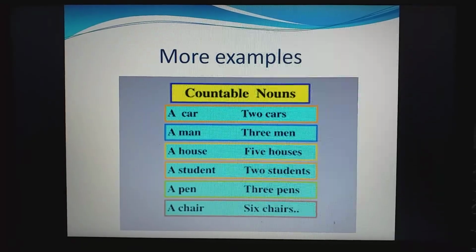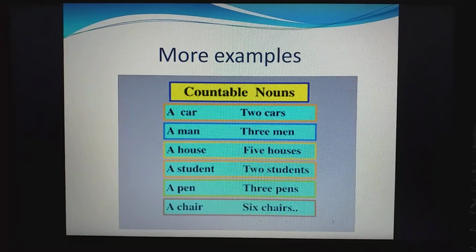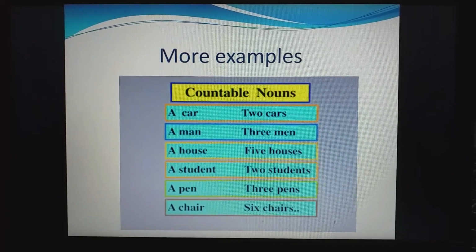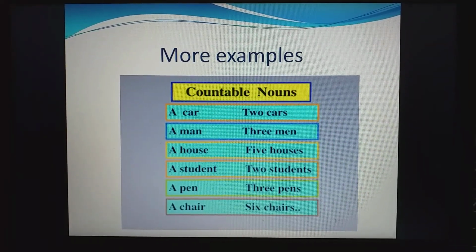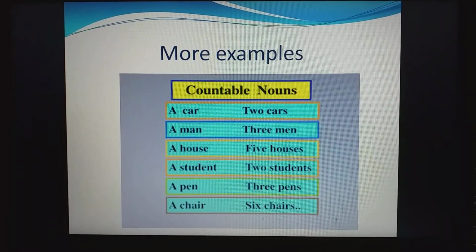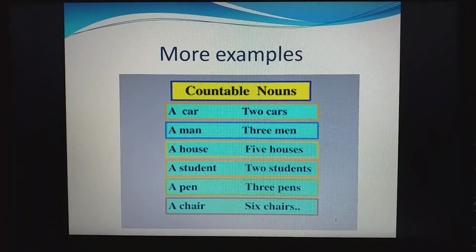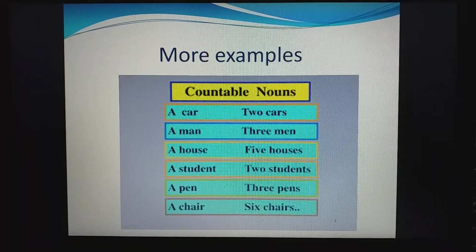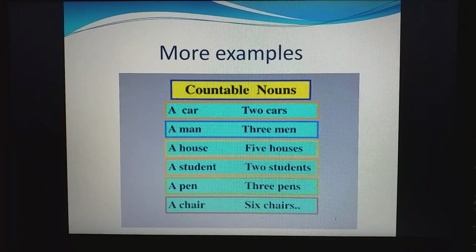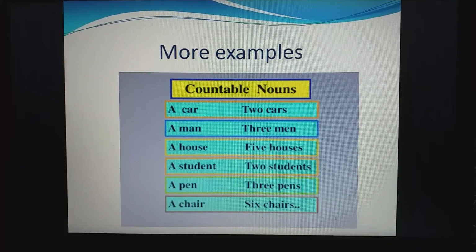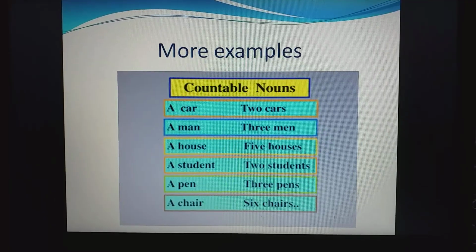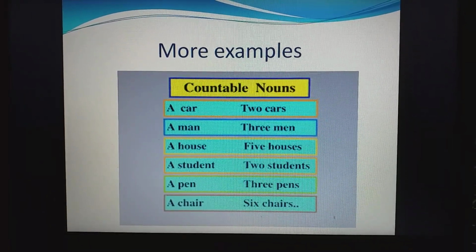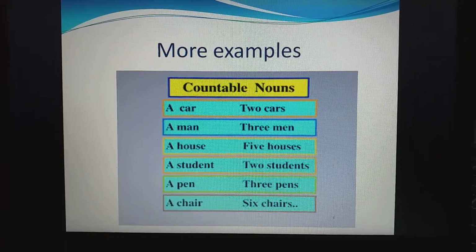A student. How many students are in your class? You can count students? Yes, of course we can count. So student is also a countable noun. Clear? Pen. How many pens do you have in your geometry box? 2 pens? 3 pens? Yes, you can count easily. Very good. So pen is also a countable noun. Next, a chair. Chair is also a countable noun. 6 chairs, 4 chairs, there are 3 chairs in the room like this. We can count chairs also.